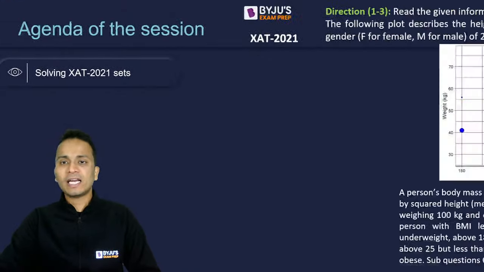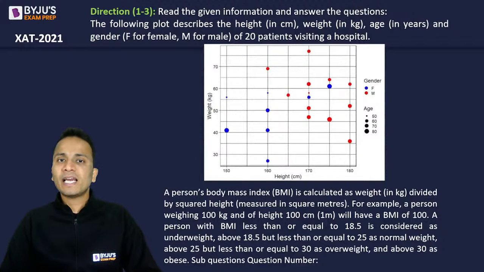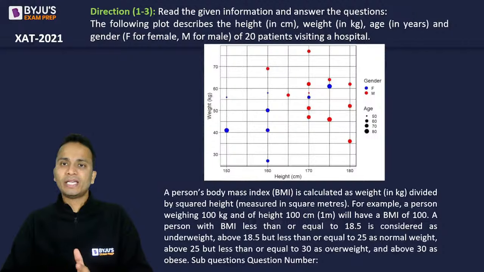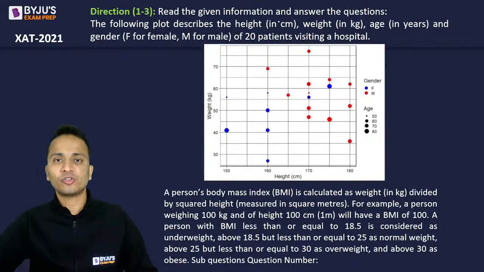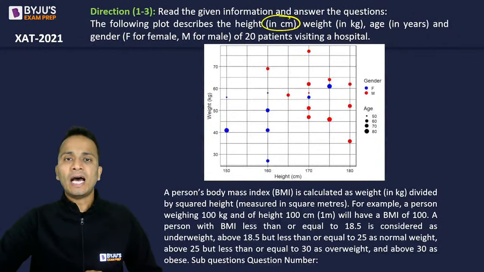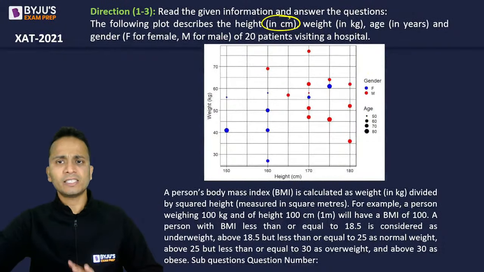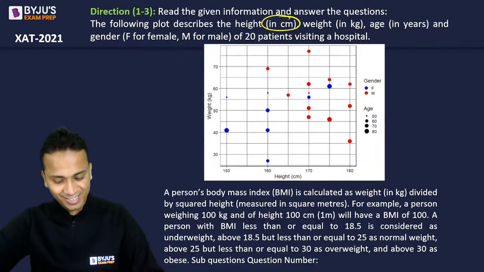So let us start with the first set. The first three questions are based on the data given on your screen. The data says that the following plot describes the height, weight, and age. Height in centimeters, weight in kgs, and age in years. So this is very important. The data is for females and males. A proper chart is given, proper indexing has been done in these questions.